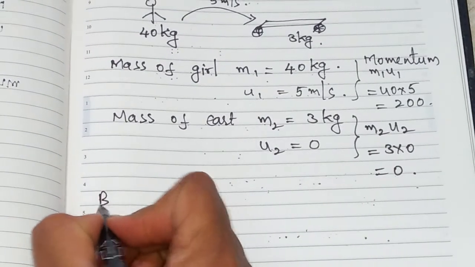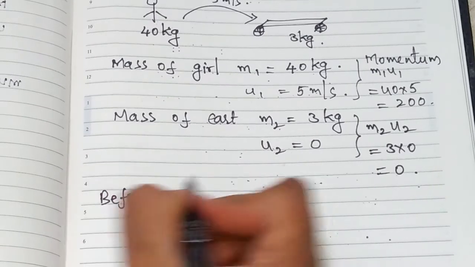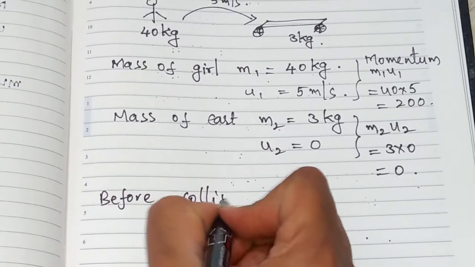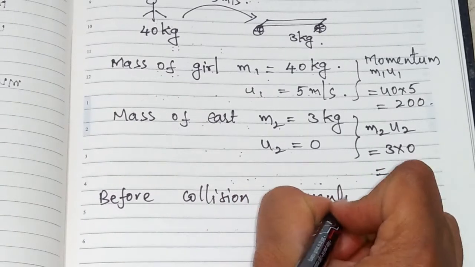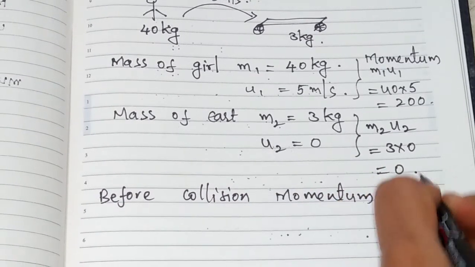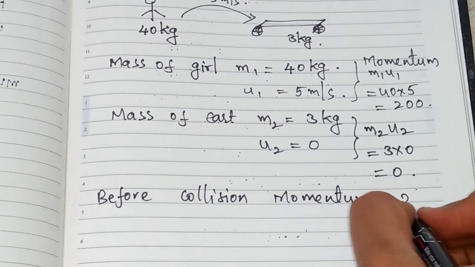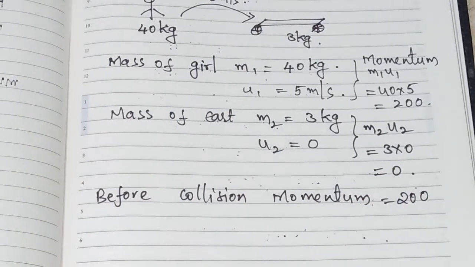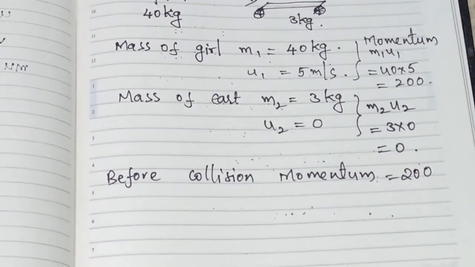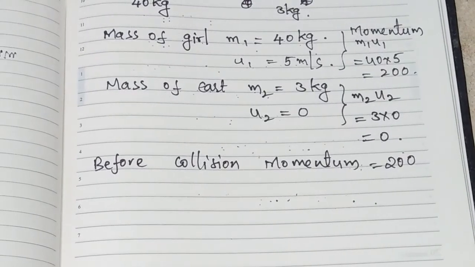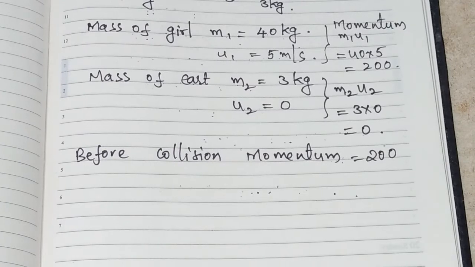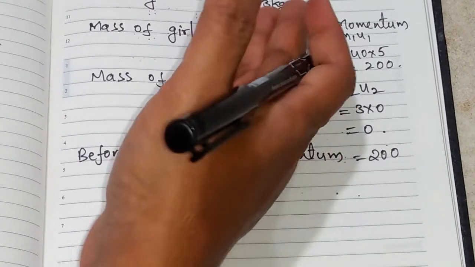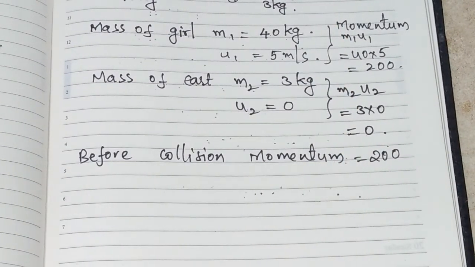So before collision, the total momentum of both the girl and also the cart. Anyway, the cart we got 0. So what we can write? 200 kilogram meter per second. That is the value of momentum before collision. Now we have to find out after collision, and from that we are going to find out the velocity of that cart also. Cart along with the girl, that we have to remember.